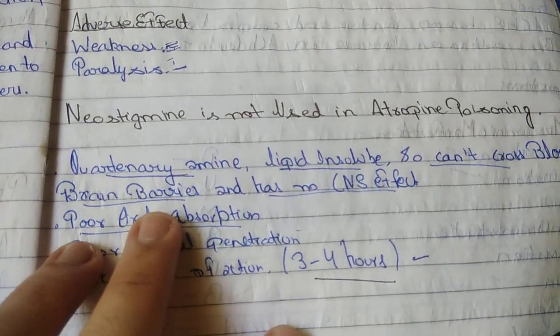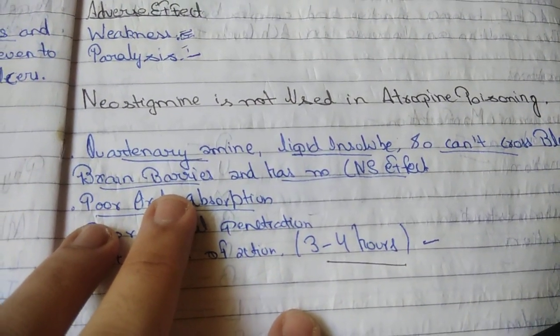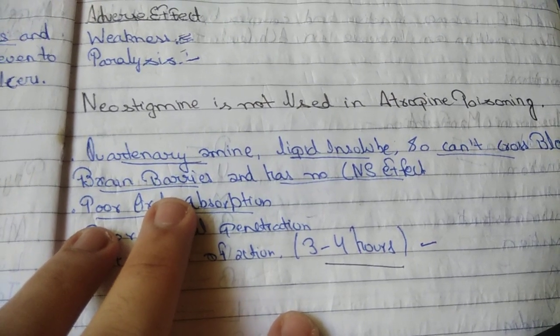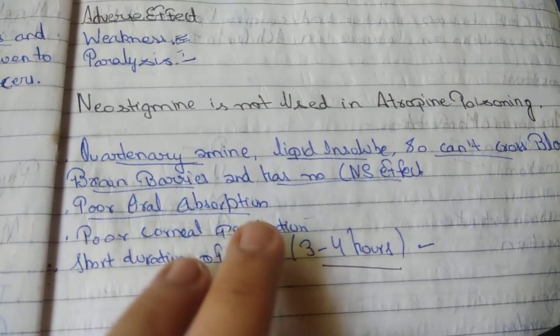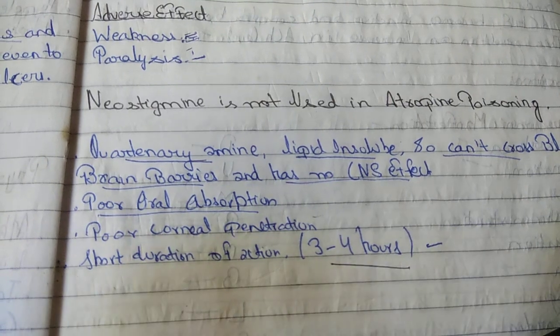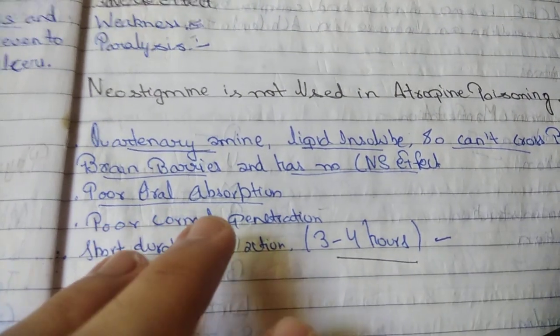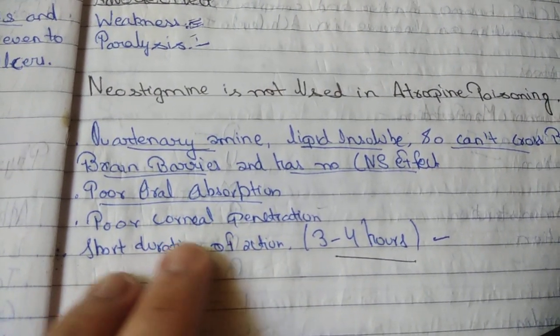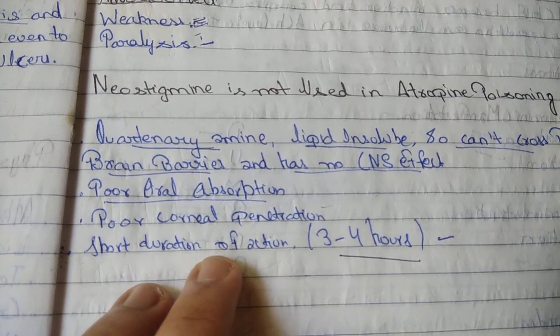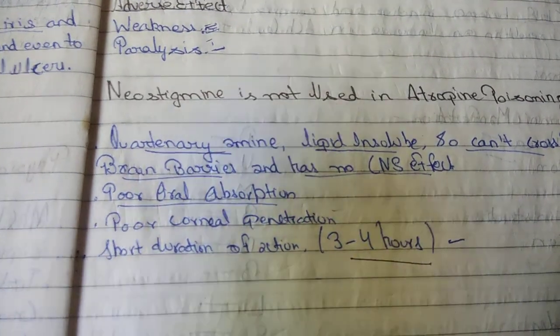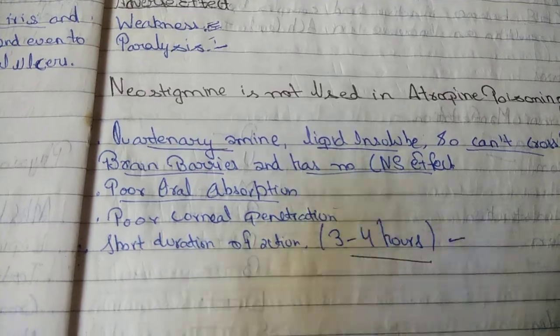Neostigmine is not used in atropine poisoning. It is so because it is a quaternary amine which is lipid insoluble, so cannot cross blood-brain barrier and has no central nervous system effect. Poor oral absorption, poor corneal penetration, short duration of action. It is just opposite of physostigmine. That's why it is not used in atropine poisoning.